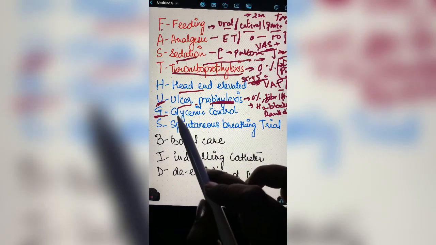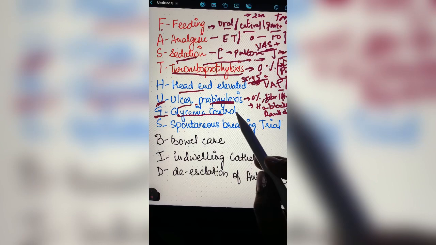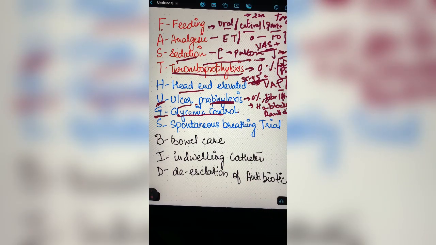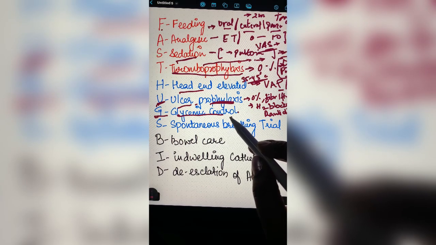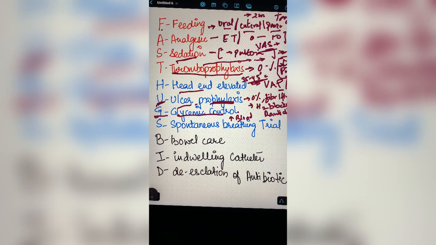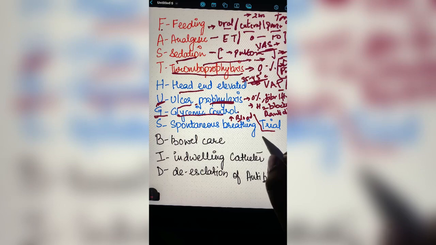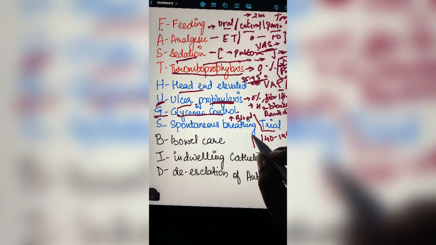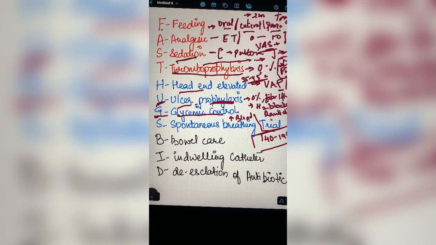Then comes your G, that is glycemic control. A patient who is on ventilator has a tendency, because of sometimes TPN and otherwise also, to have an increase in blood glucose level. So as a target, we need to maintain the blood glucose level at 140 to 190. This is the safest RBS value that needs to be maintained for a patient who is on ventilator. If the patient is unable to maintain it, you can go with insulin also.